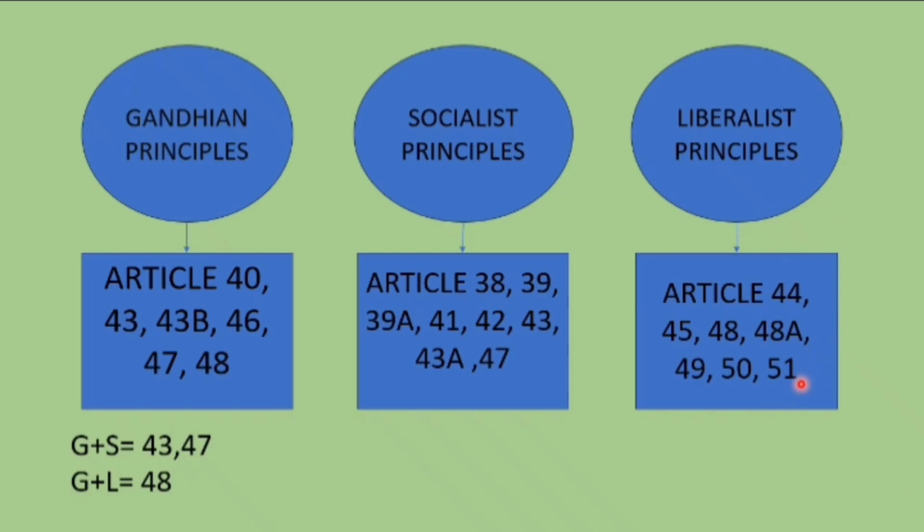So here you can see that 43 and 47 are both in Gandhian principle as well as socialistic principle. Similar to that, 48 is present in both liberalistic principle as well as Gandhian principle. So remember this. That's it for today.